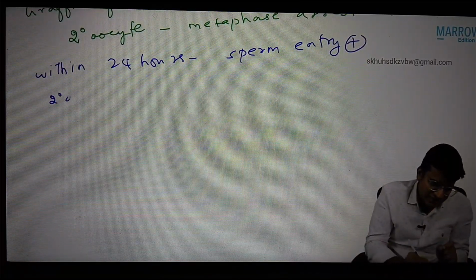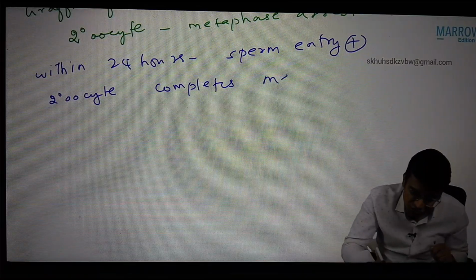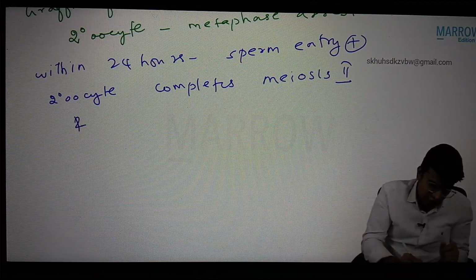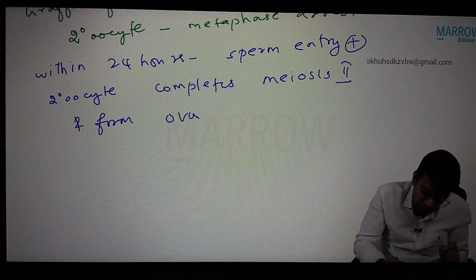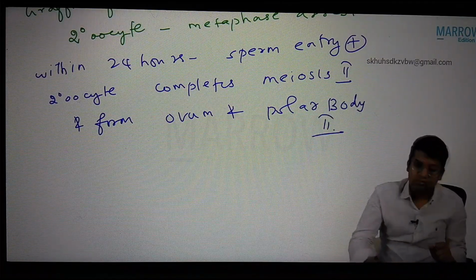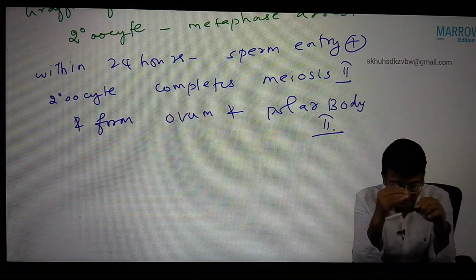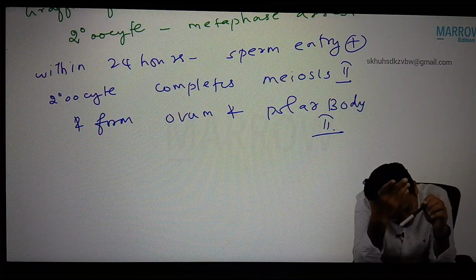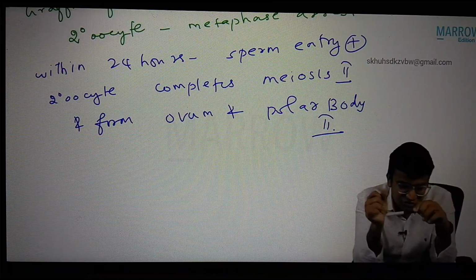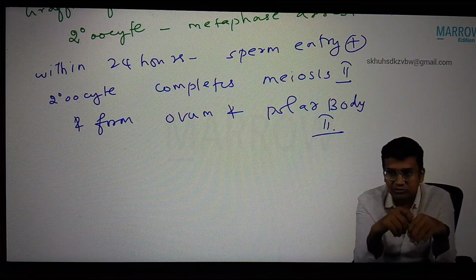The secondary oocyte completes meiosis 2 and forms ovum and polar body 2.